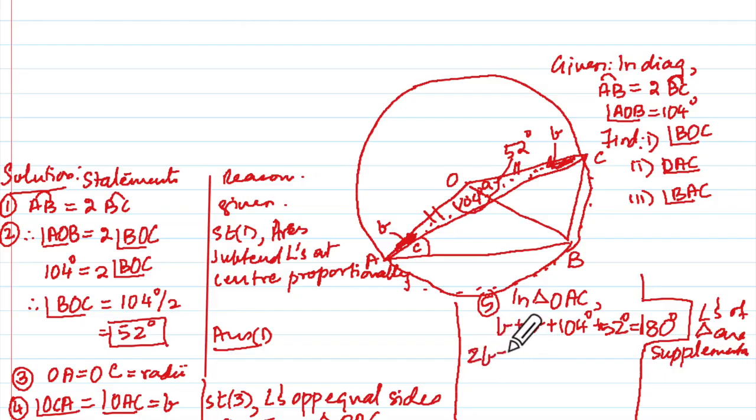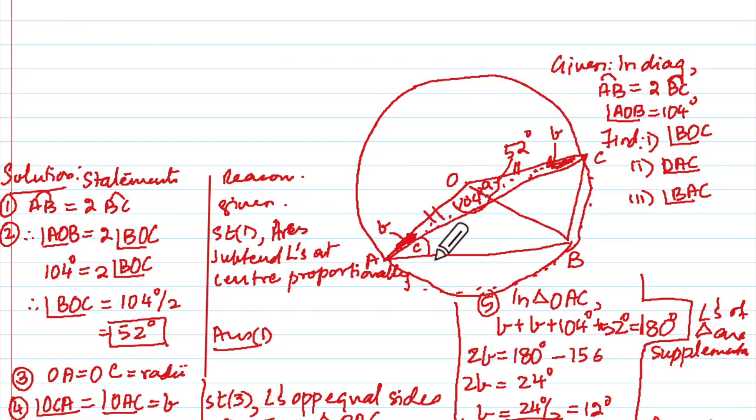Okay, so 2B is equal to 180 degrees minus 156, correct? Yes. So how much is that? 56 gone, 24, no? Yes. So 2B equal to 24 and B is equal to 12 degrees. Very good. But what is your angle B? It is OAC. So angle OAC is equal to 12 degrees, and put that in a box and write over there, that is your answer 2. Now BAC, where is BAC? This one.